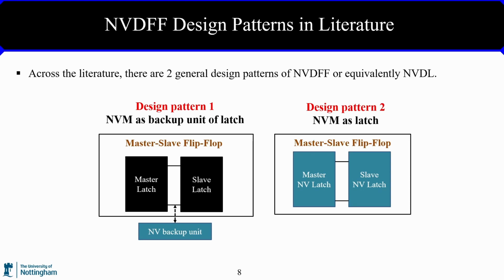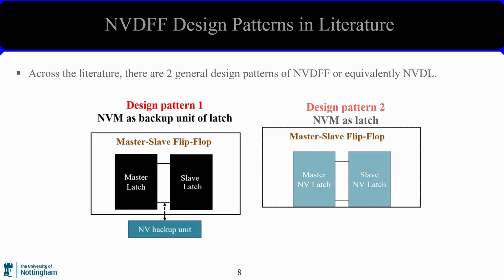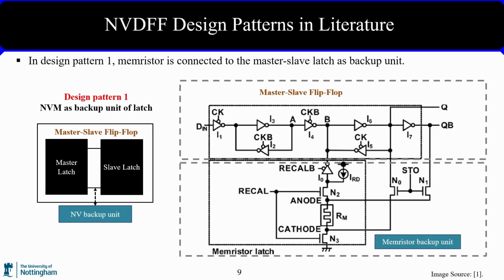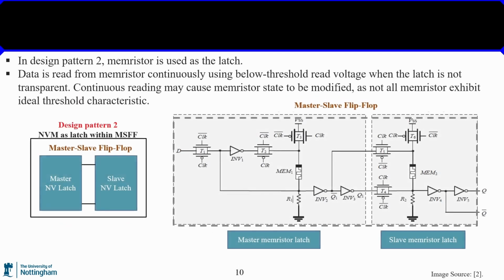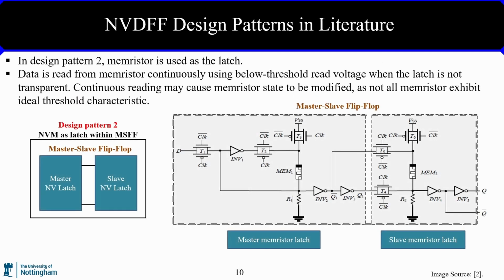Across the literature, there are two general design patterns for a non-volatile D flip-flop. In design pattern number 1, as shown here, memristor is connected to the latch in master-slave flip-flop as a backup unit. In design pattern number 2, memristor is used as the latch itself inside a master-slave flip-flop.